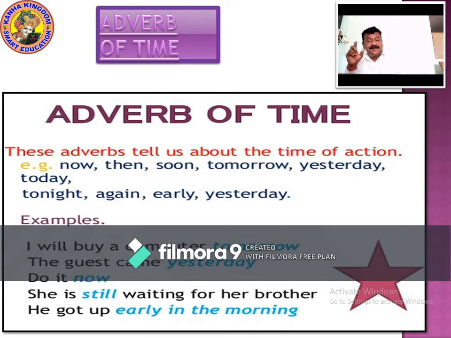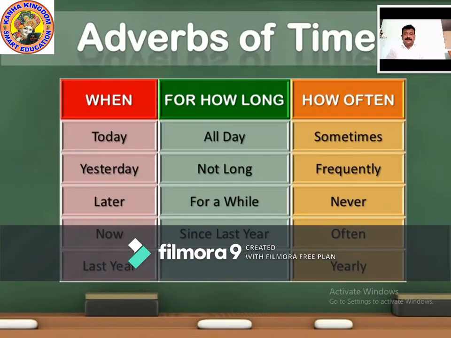So the adverb of time says about the time of action. What time? Today, now, tomorrow. These are all the time of actions. Now you understood what is adverb of time? Write it down. Let's see a small table of adverb of time: when, for how long, how often. When we talk about adverb of time, it answers when, for how long, how often.